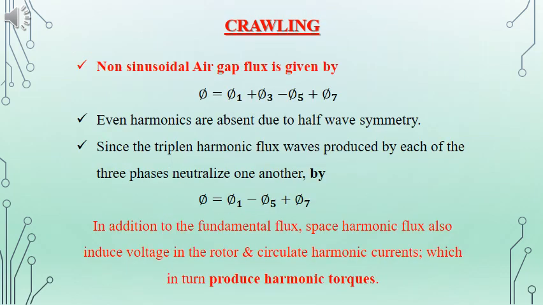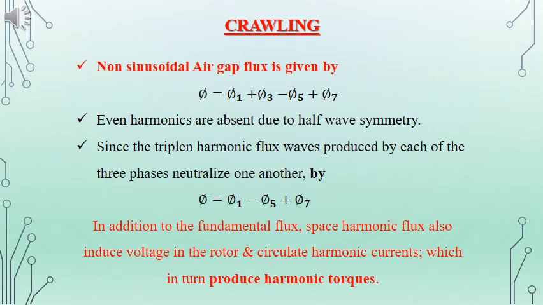In our previous discussions, we had already seen the even harmonics will not be existing, or it will get cancelled in the system itself. So the total flux can be written in terms of odd harmonics: phi 1, phi 3, phi 5, phi 7, etc.